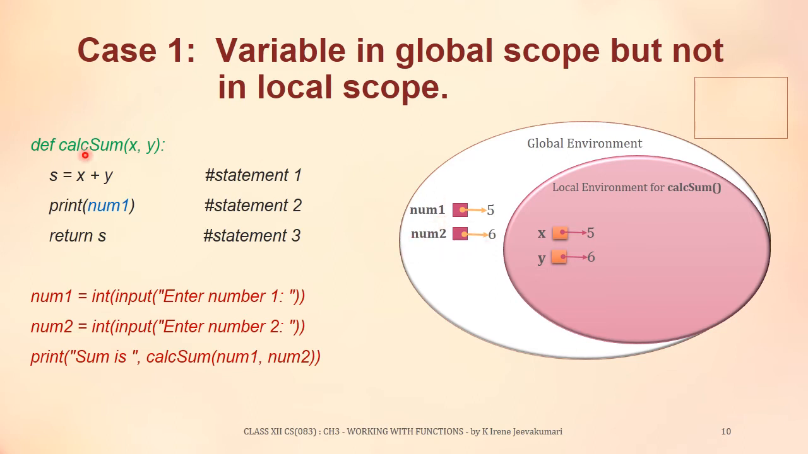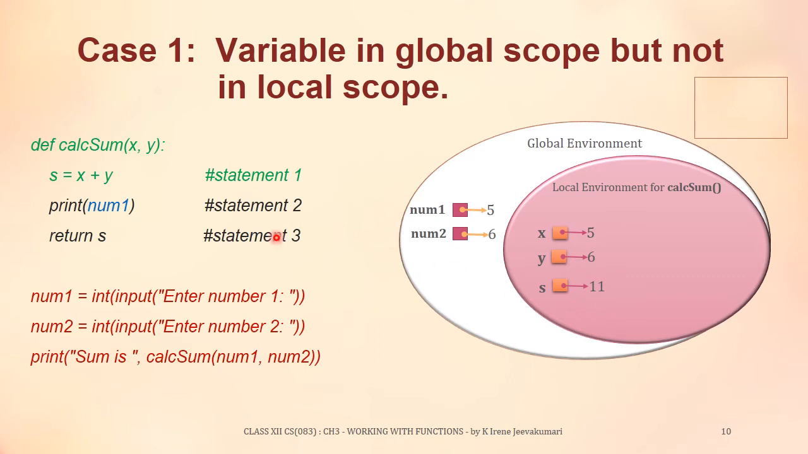So the next statement to be executed is statement 1 of this calsum function, which is s equal to x plus y. When this statement is executed, Python will check for the availability of x and y in the local environment. The variables x and y are available. So for that expression x plus y, 5 plus 6 will be used, and the local variable s will be created in the local environment and will be referencing the value 11, which was calculated by x plus y.